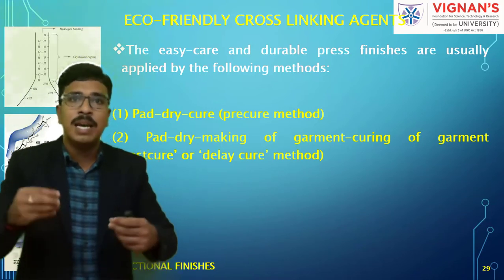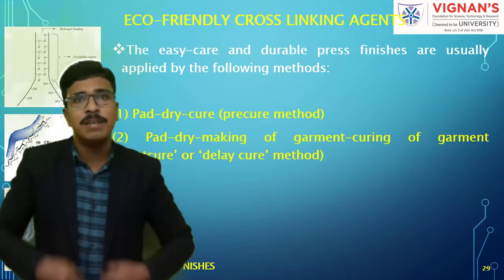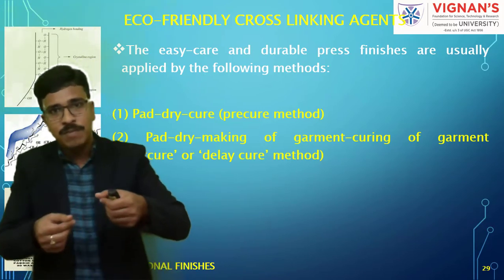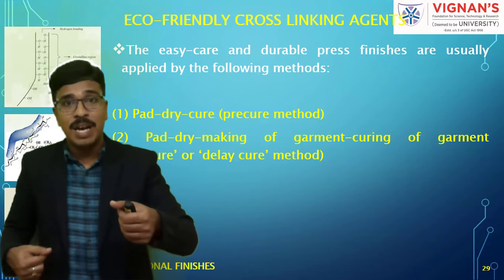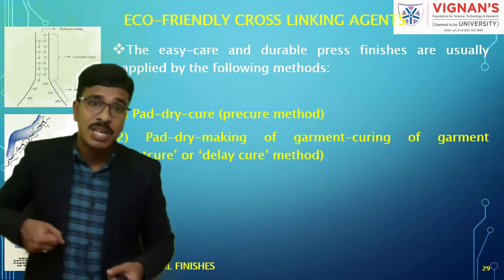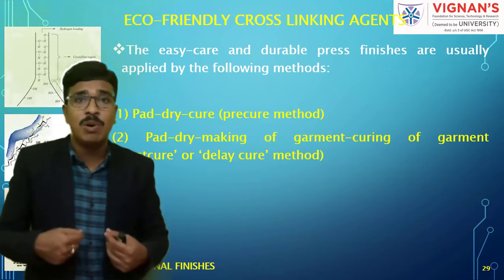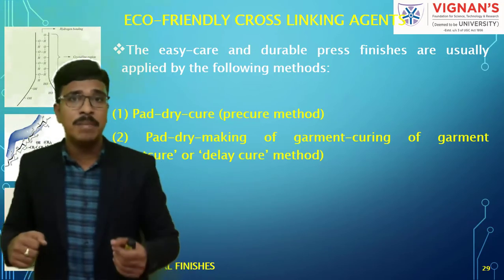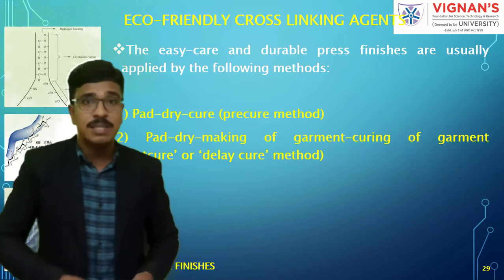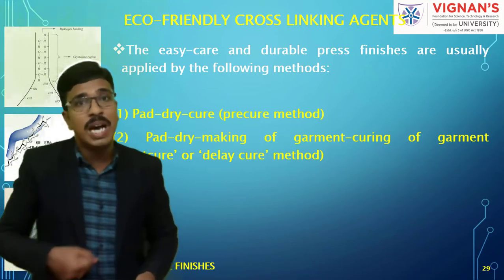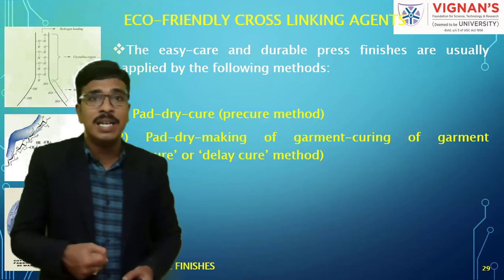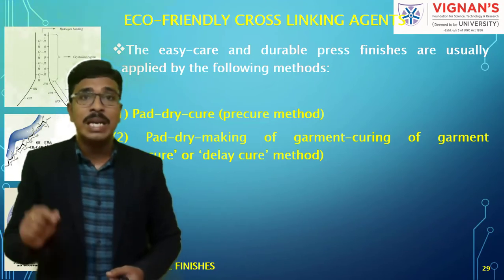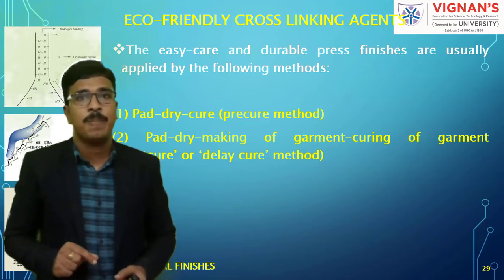Say for example they are making frocks. After stitching the frock, they are going to fold the fabric and give the ironing. Wherever they want to create some intentional folds, they will fold it on the garment and then do the ironing. During ironing, which resembles a curing process, the cross linking is taking place. Earlier there won't be any cross linking.